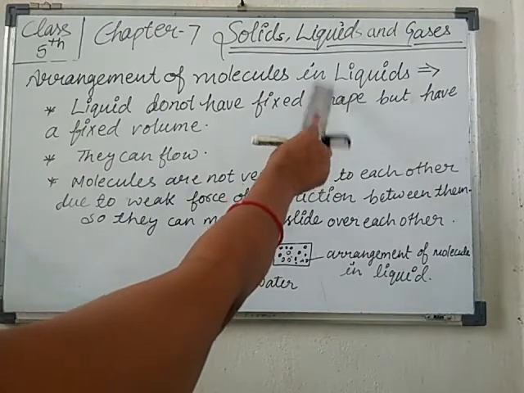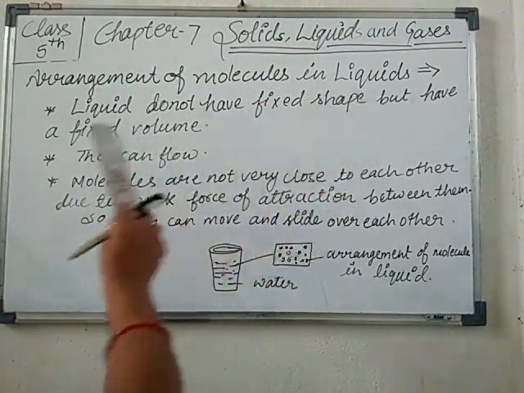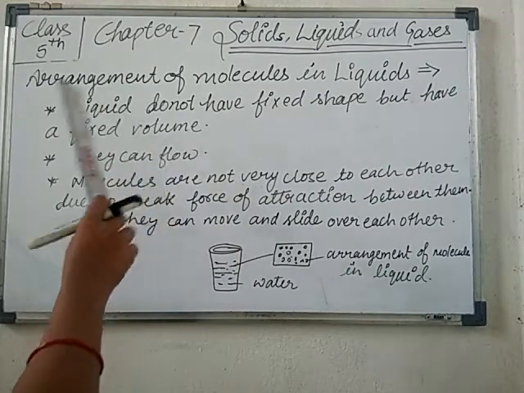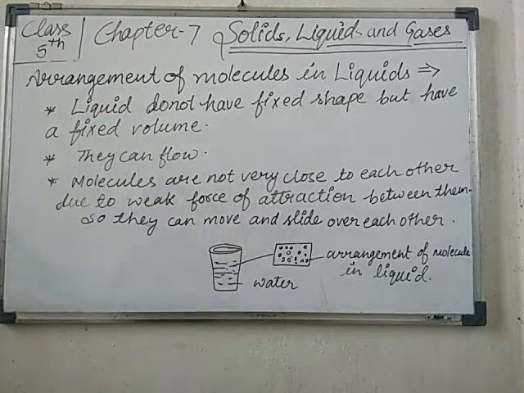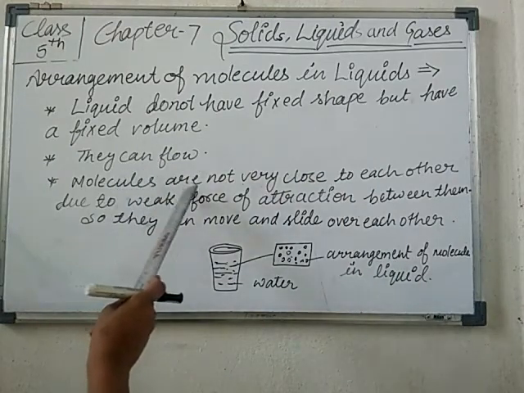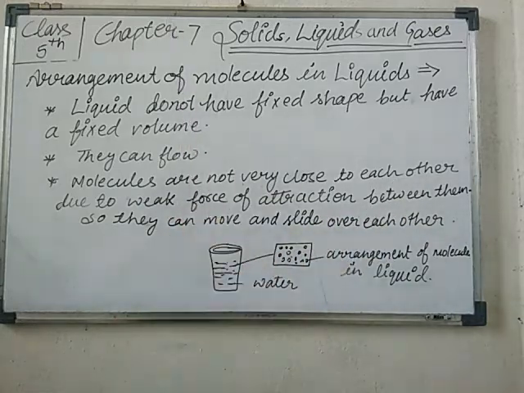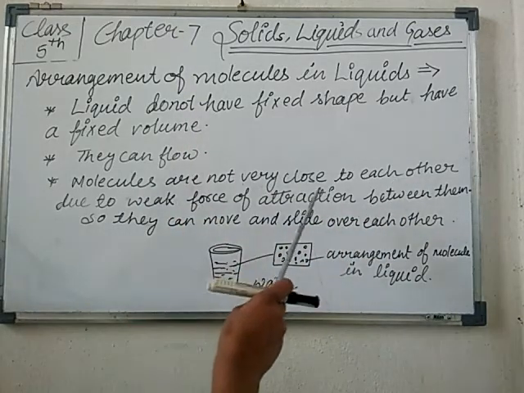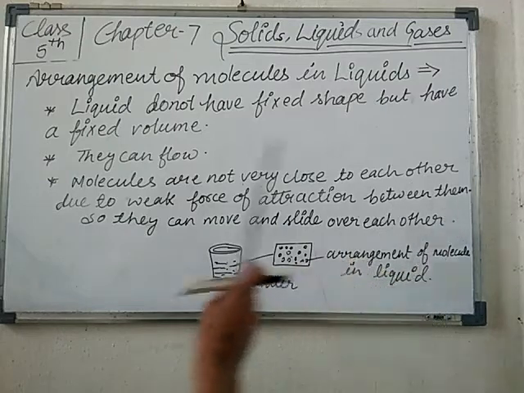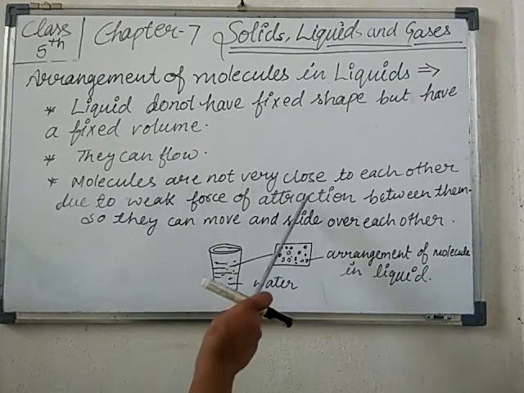Okay, in the case of liquid, liquids do not have a fixed shape but have a fixed volume. They can flow easily. If you pour the liquid here, it can easily flow. The molecules are not very close to each other, due to the presence of a weak force of attraction.